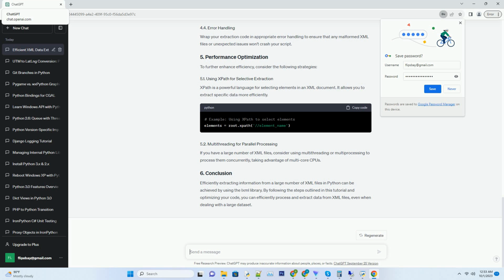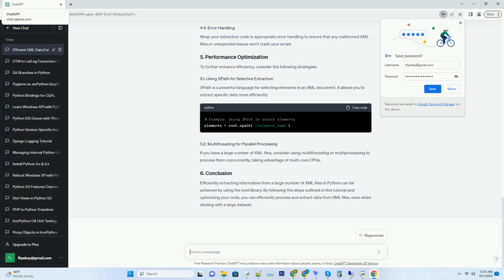You can extract information by navigating the ElementTree structure. Access elements and attributes using methods like find, findall, and get. Wrap your extraction code in appropriate error handling to ensure that any malformed XML files or unexpected issues won't crash your script. To further enhance efficiency, consider the following strategies.